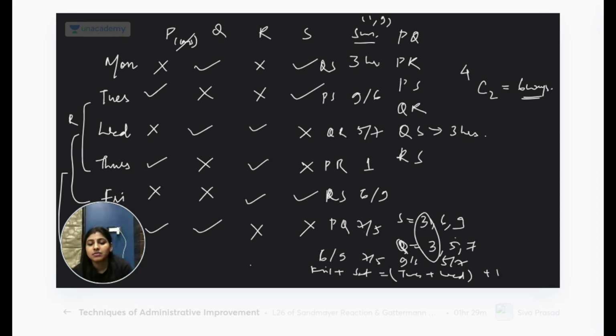Friday, Saturday 9 and 5, that is 13. And Wednesday, Tuesday 6 and 7, that is also 13, no? Achha, this is 14. Yes, okay, done. So Friday 9, Saturday 5, 14. And this side Tuesday 6, Wednesday 7, 13 plus 1, 14. Done. So Tuesday is 6, Wednesday is 7, Friday is 9, and Saturday is 5. Okay, we have finished the entire set.